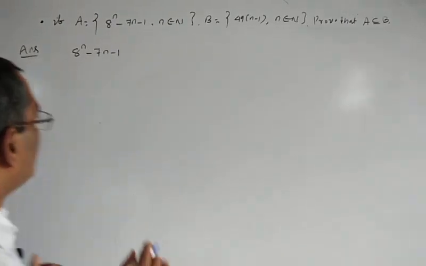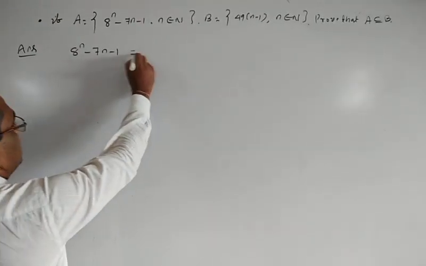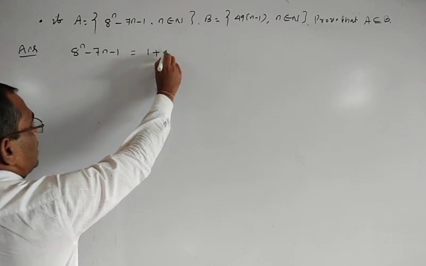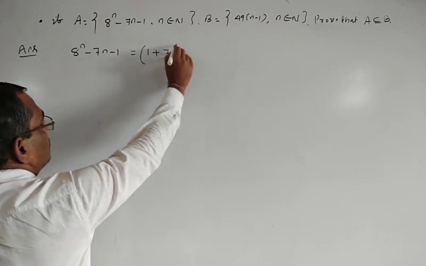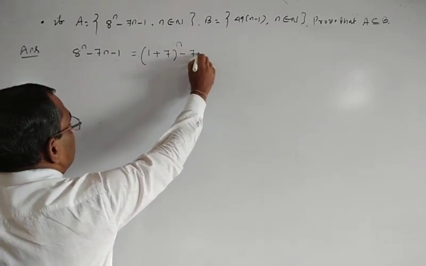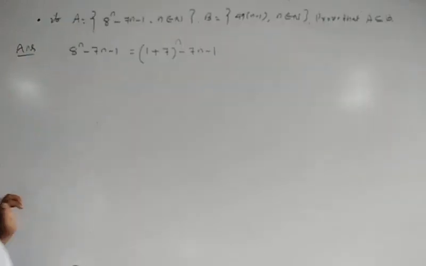Okay. So a to the power n, you can write in this way, this is 1 plus 7 to the power n minus 7n minus 1.